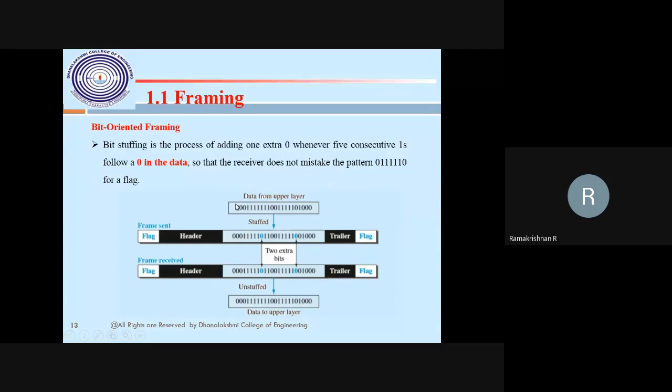So a simple example: this is a frame. You see, this is a frame. See, 0, six ones, then 1, like this it goes on. What is a flag? The flag is 0, six ones, then 0. So what happened here, a bit is to be stuffed. So 0 0 0, no problem.